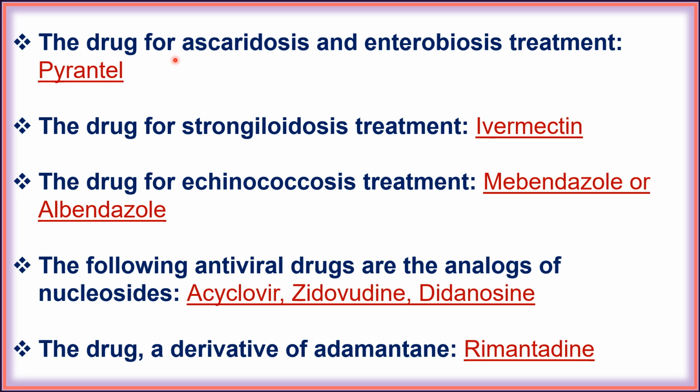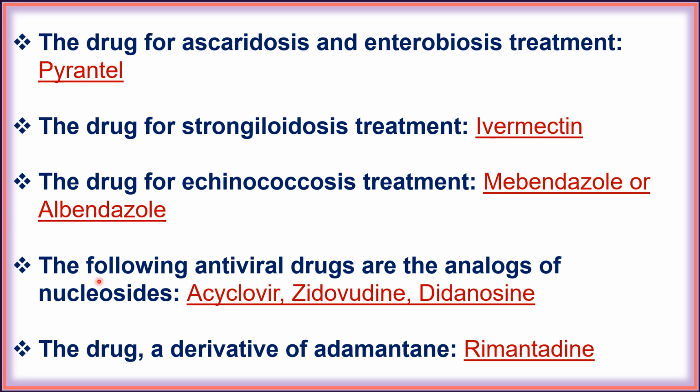Next, the drug for ascariasis and enterobiasis treatment is pyrantel. Next, the drug for strongyloidiasis treatment is ivermectin. Next, the drug for echinococcus treatment is mebendazole or albendazole.